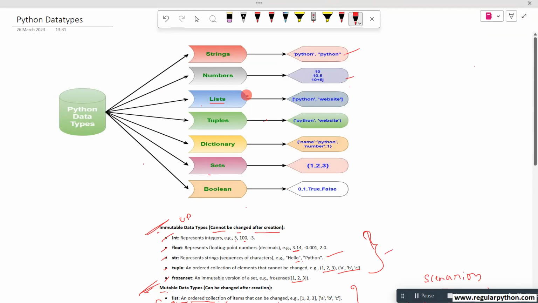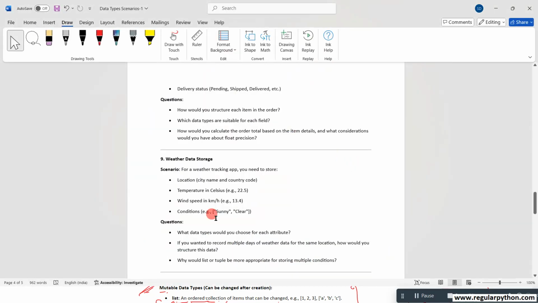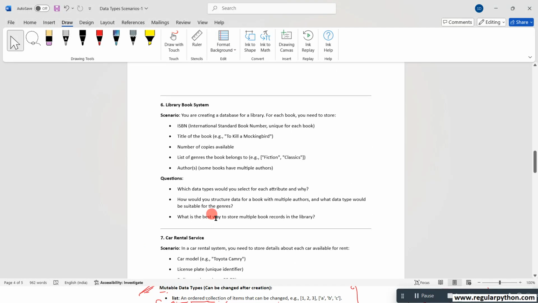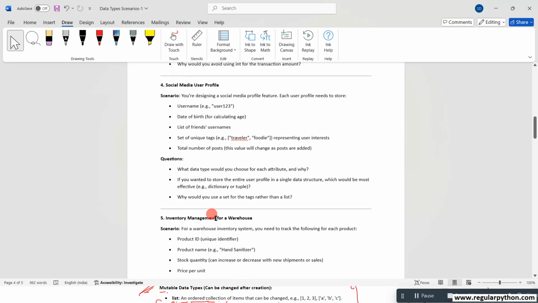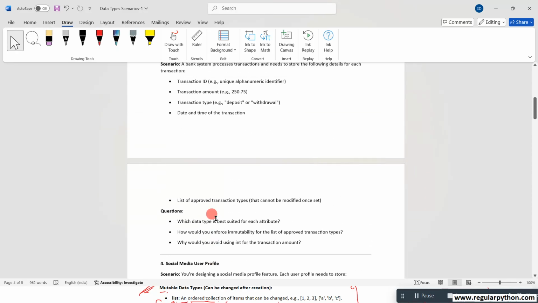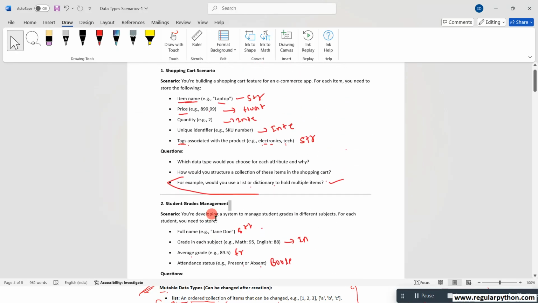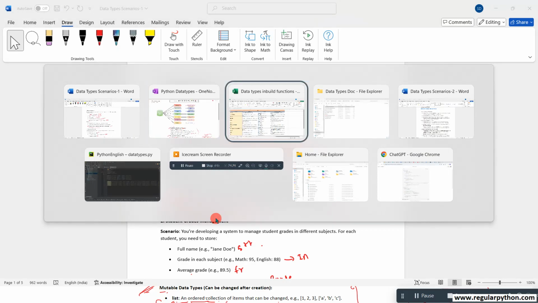Then you will cover stage one. It's very simple, data types. The main thing is to understand what type of data you have to select based on your scenarios. I already explained what the scenario is. Just read these documents, to see in which situation you have to select what type of data. You will get some understanding.